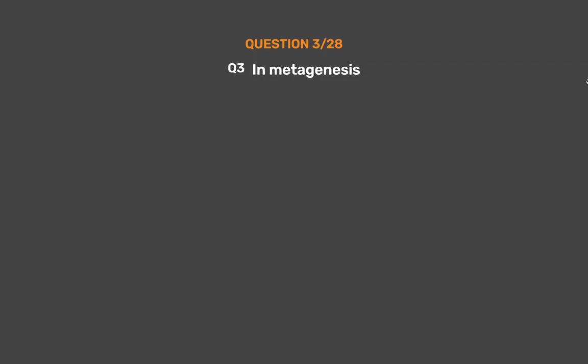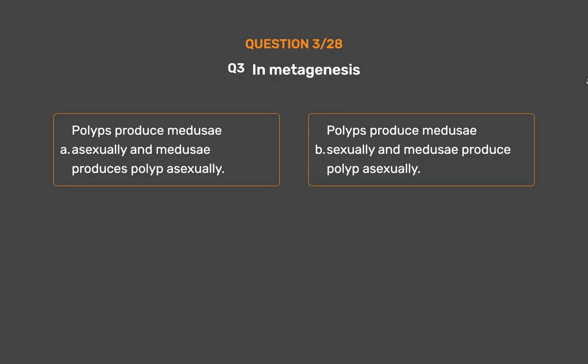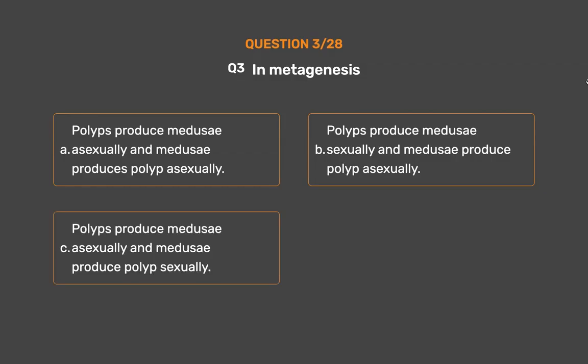Question number 3. In metagenesis, option A, polyps produce medusae asexually and medusae produce polyps asexually. Option B, polyps produce medusae sexually and medusae produce polyps asexually. Option C, polyps produce medusae asexually and medusae produce polyps sexually.